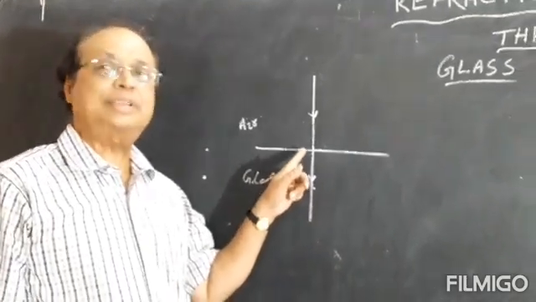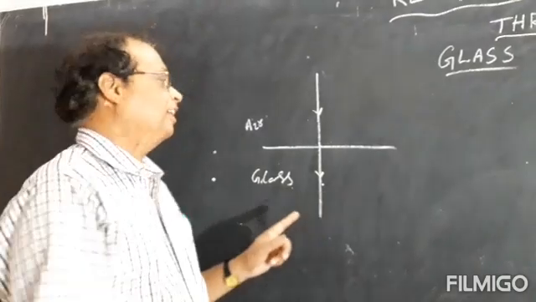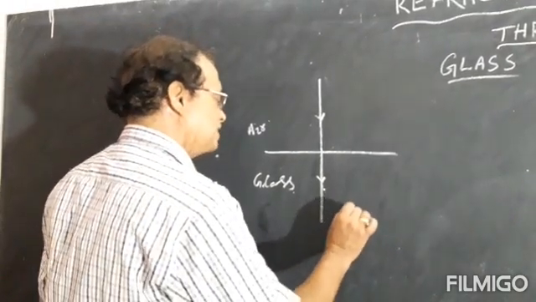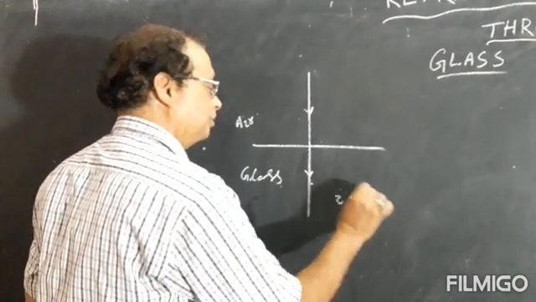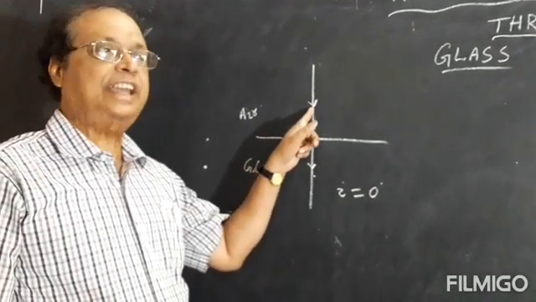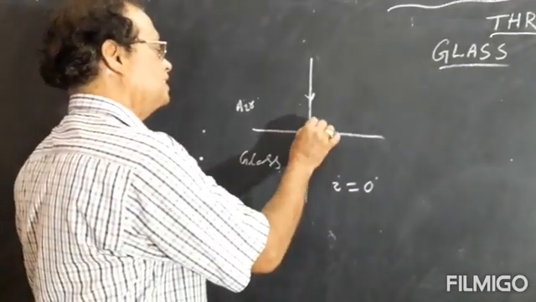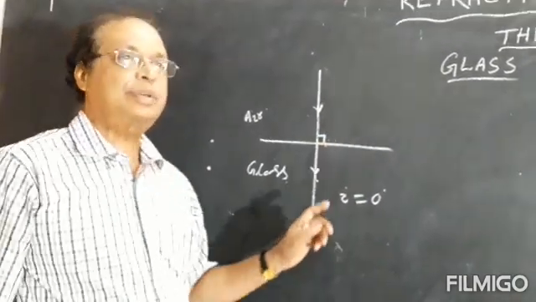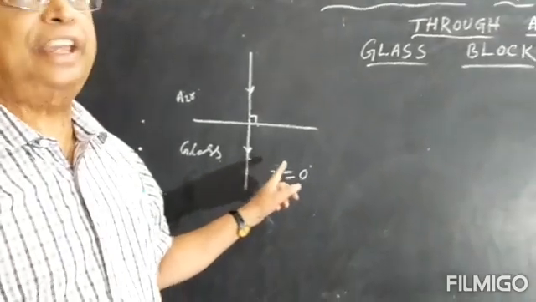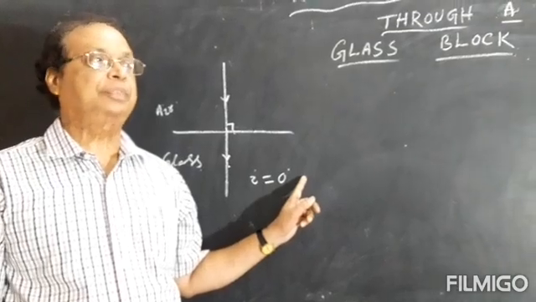So what is the angle of incidence here? Yes, correct. Angle of incidence i is 0 degree. This is the incident ray, this is the normal, so angle of incidence is 0 degree. So when the angle of incidence is 0 degree, there will be no refraction. This is the first condition.